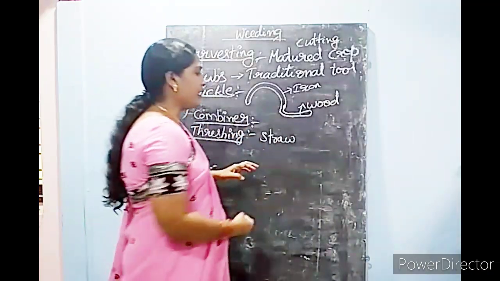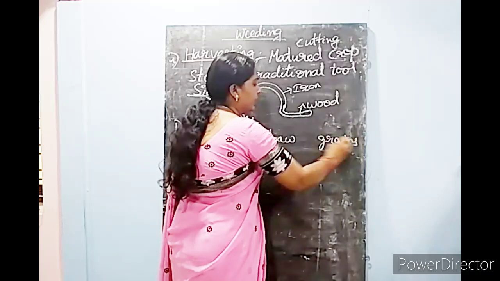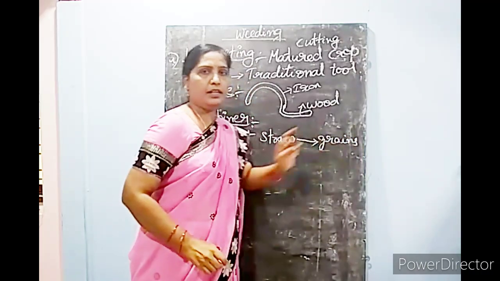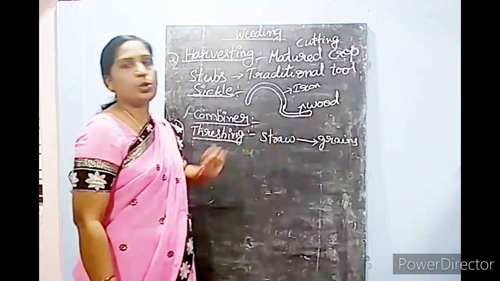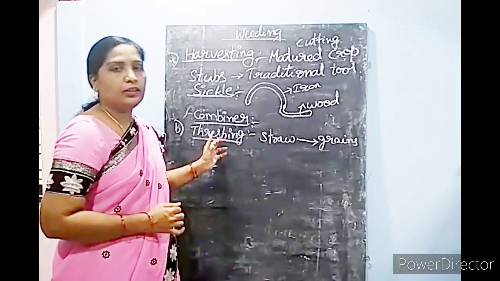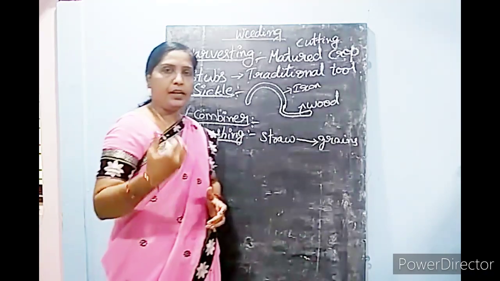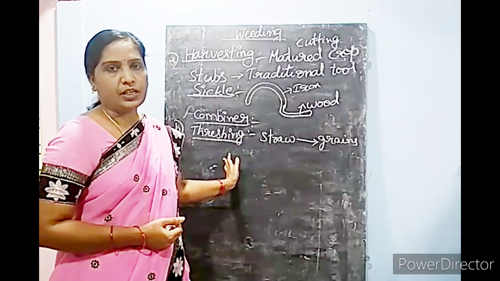At the other end of the straw, there are grains. They separate these grains from the straw. That method is known as threshing. Separating the grains from the straw is known as threshing.